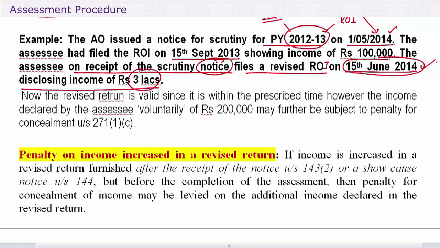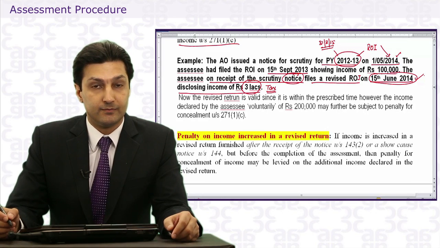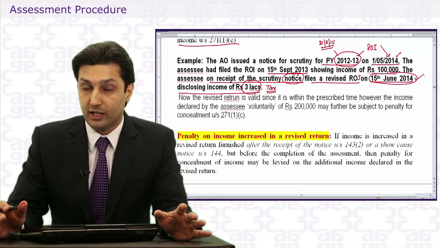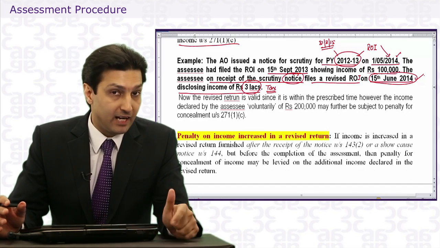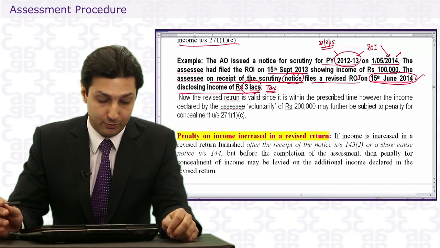Disclosing income of 3 lakhs now. Well, he's increased the income from 1 to 3. He's obviously paid the tax on 3 lakhs as well. But if tomorrow the AO wants to levy penalty on this additional 2 lakhs, can he do so?